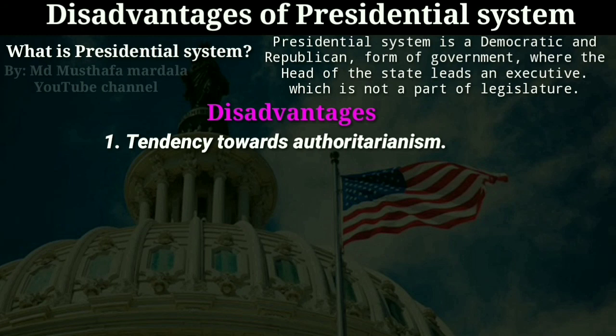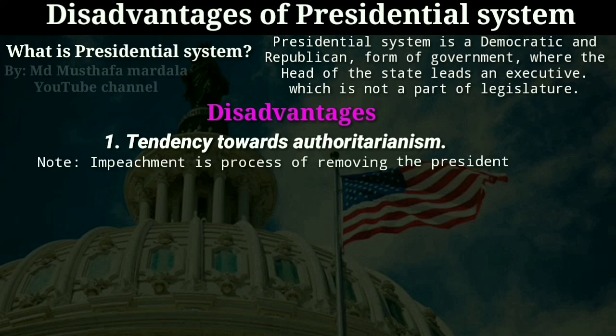But in the presidential form of government, once the head of the government is elected to power, he need not convince the members of the legislature forever. And he need not have any fear of losing the confidence of the legislature. Even if the members of the legislature don't like him, they have to pass an impeachment process to remove him from power, which is a very difficult process.